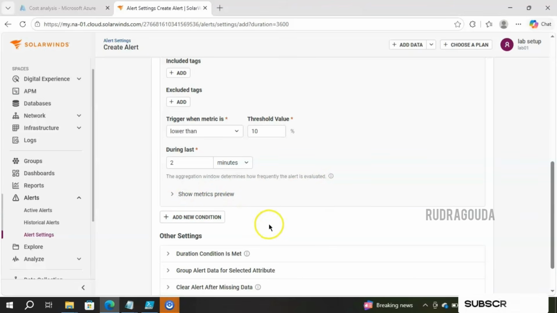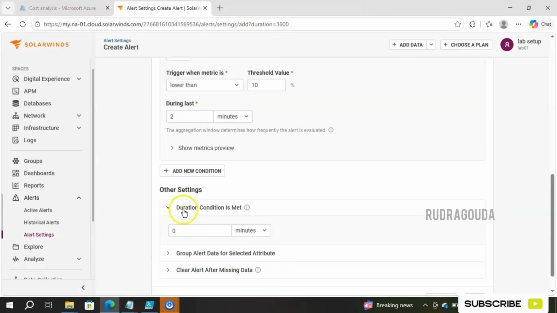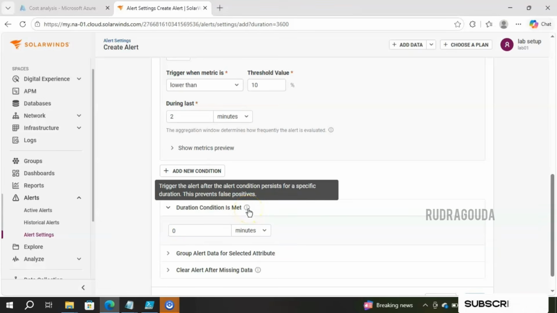As I said earlier, if you want to add one more condition apart from this one, then click on add condition and provide that information as well. After that, if you want to provide some extra settings, that is also possible. For example, duration condition met, if you want to provide, you can give that information over here. First of all, what is this duration condition met? To understand more, you can simply click on this eye icon. It is going to explain for you.